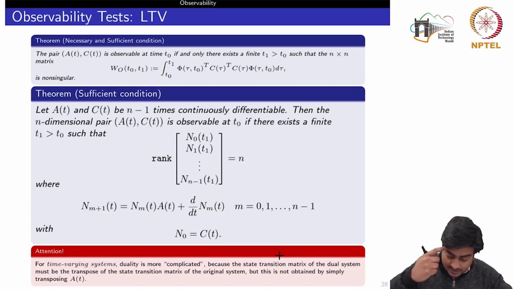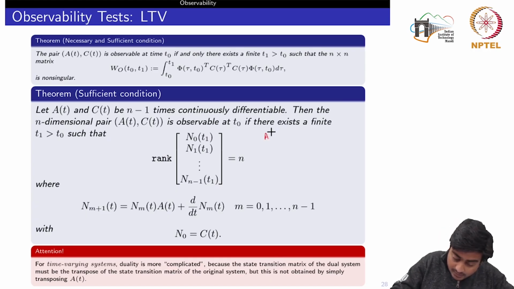Because of this, we cannot say that the controllability of the pair (A transpose, B transpose) is equivalent to the observability of (A, B).